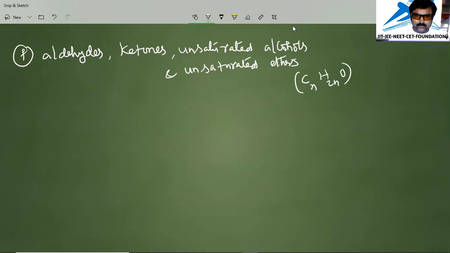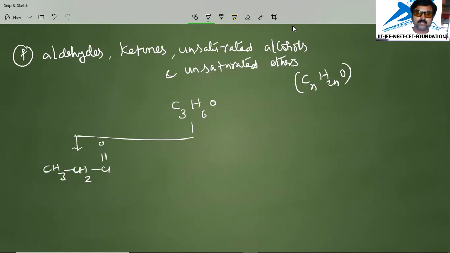So when you try to write a formula with 3 carbons, C3H6O, this can be written as an aldehyde like this. The aldehyde is propanaldehyde, that is CH3CH2C double bond O, single bond H, CHO.